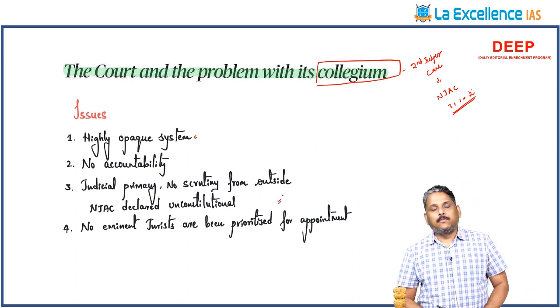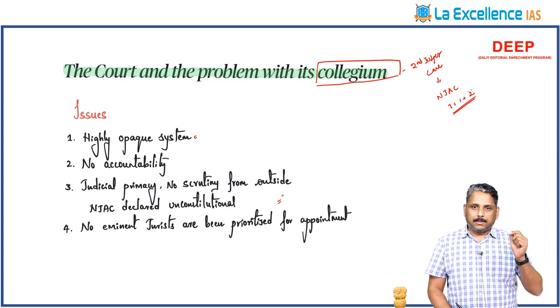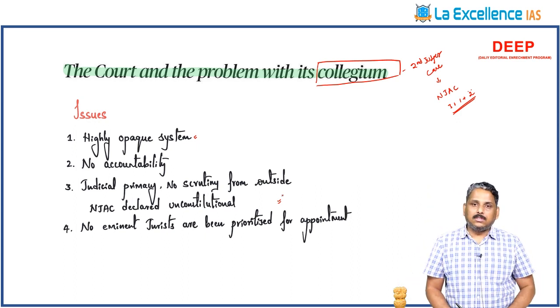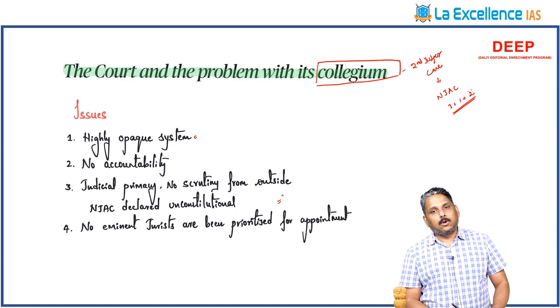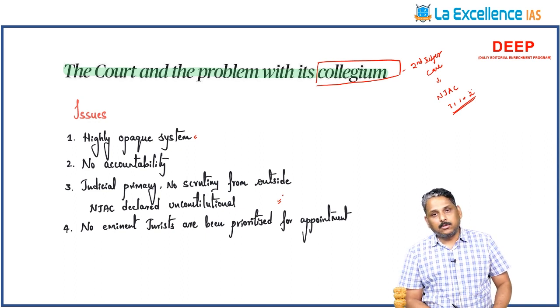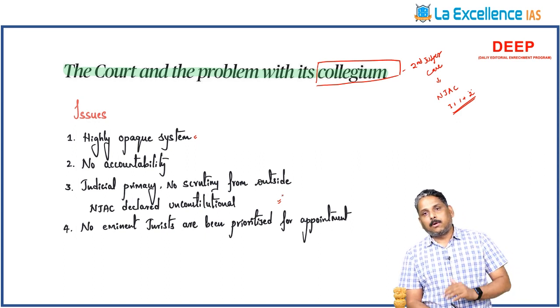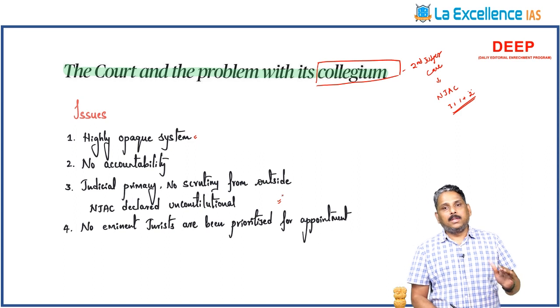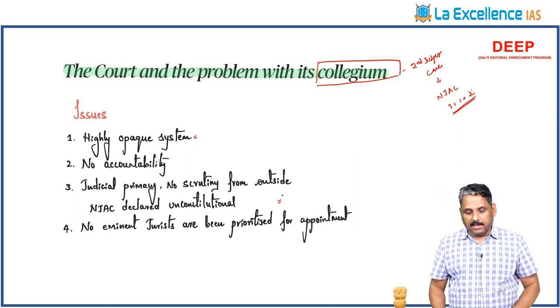Among the qualified people who can be appointed as Supreme Court judges, the President can appoint an eminent jurist as a Supreme Court judge. In India, appointing eminent jurists as Supreme Court judges is not happening. Most of the Supreme Court judges are coming from the ranks of High Court judges. So outside jurists also shall be brought into the judicial system to make it open and inclusive. That is the essence of this article.